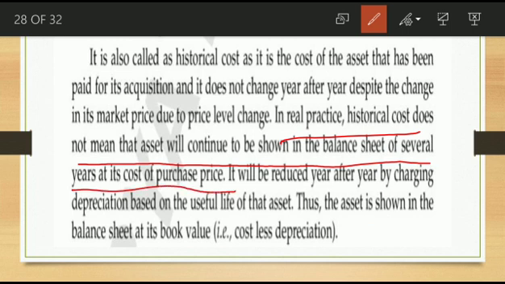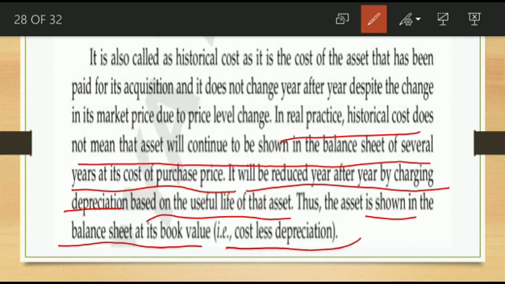As per the textbook example, 4 lakh is the total cost, but we can't show 4 lakh in the balance sheet every year. So definitely the value is reducing. It will reduce year after year by charging depreciation. Depreciation means a decrease in the value of the asset, based on the useful life of the asset. Thus the asset is shown in the balance sheet at book value, that is cost less depreciation. So in real practice, we show the original cost minus depreciation in the books of account, not the market value.